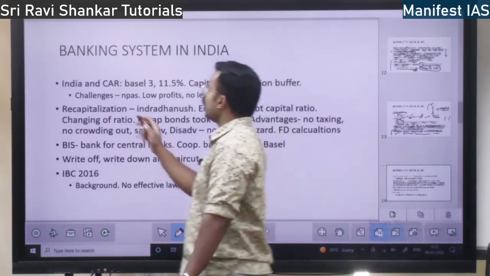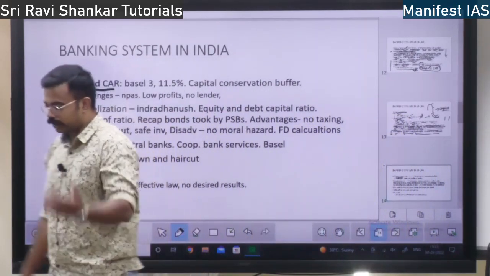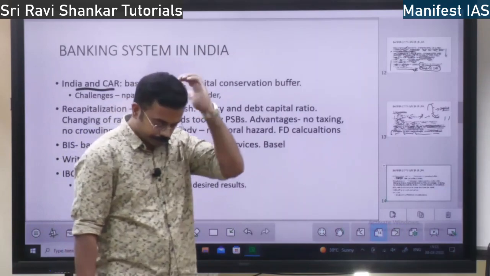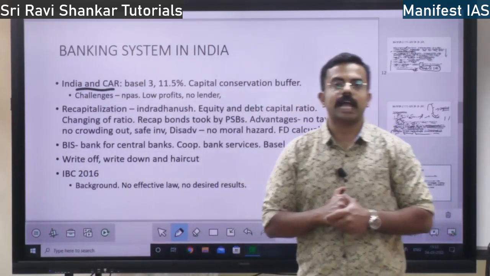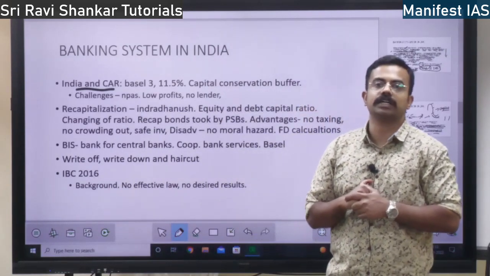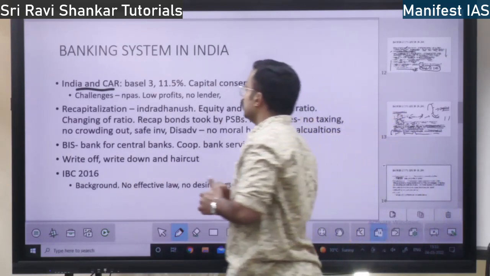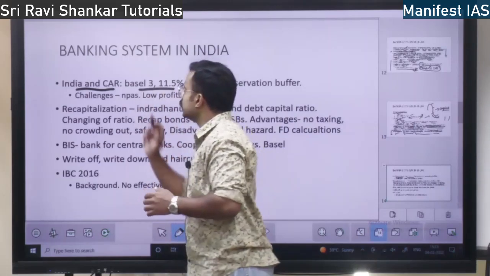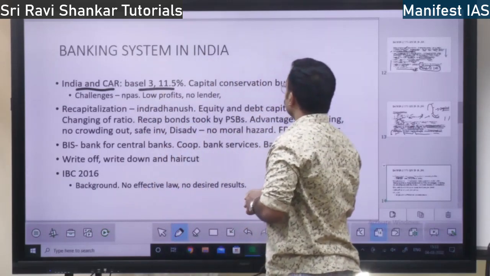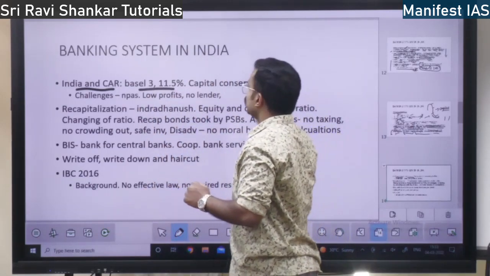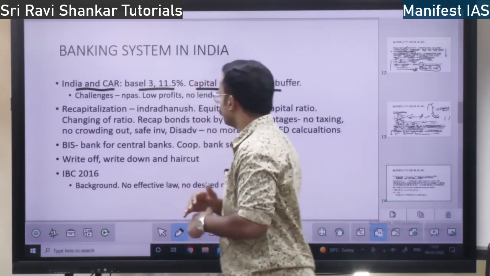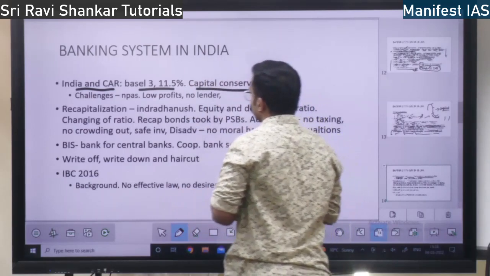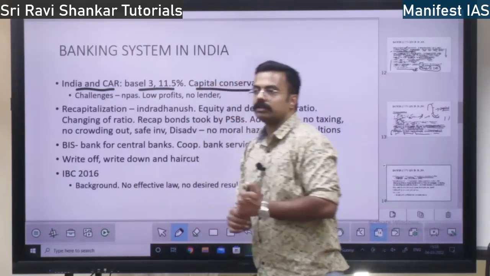Next you have India and CAR. In India, what is the capital adequacy ratio? See, the capital adequacy ratio in India is 11.5%. It is as per Basel 3. So there is the capital conservation buffer.